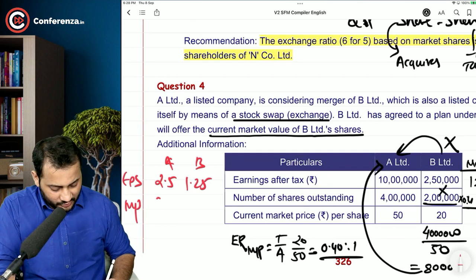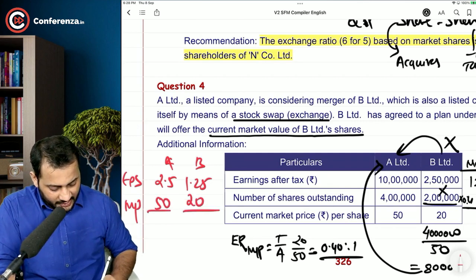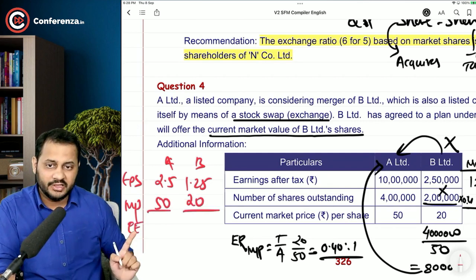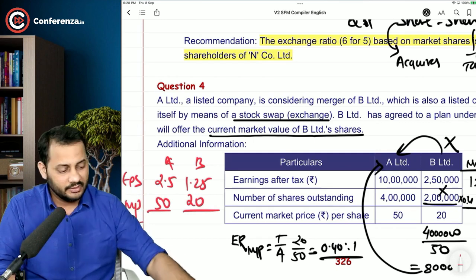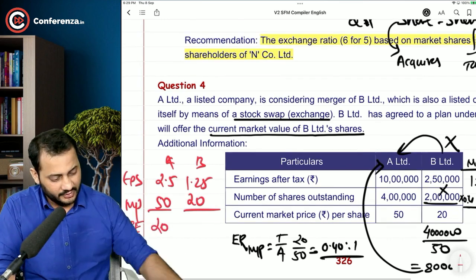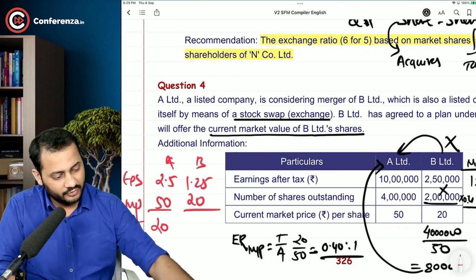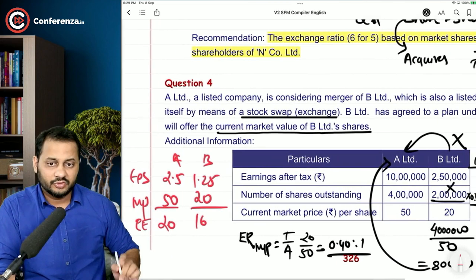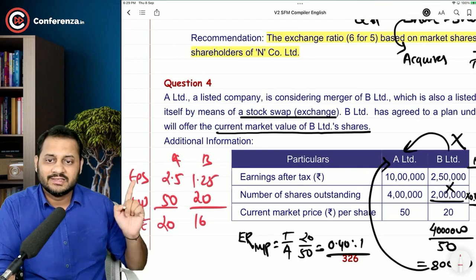The market price of both the companies is 50 and 20, and with the help of that, can you calculate the PE ratio? Market price divided by EPS. So 50 divided by 2.5 comes to 20, and 20 divided by 1.25 comes to 16. So this is the PE ratio, this is the EPS.